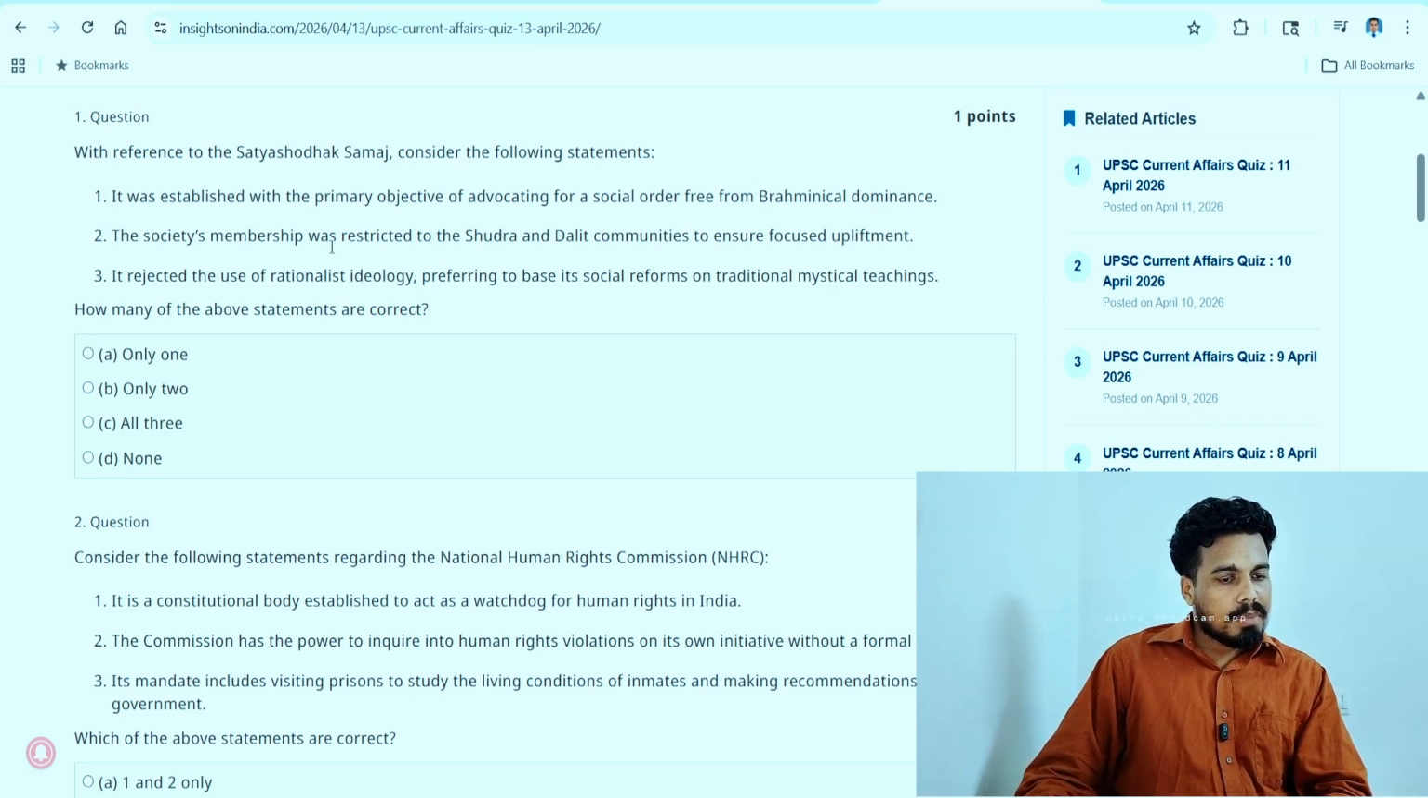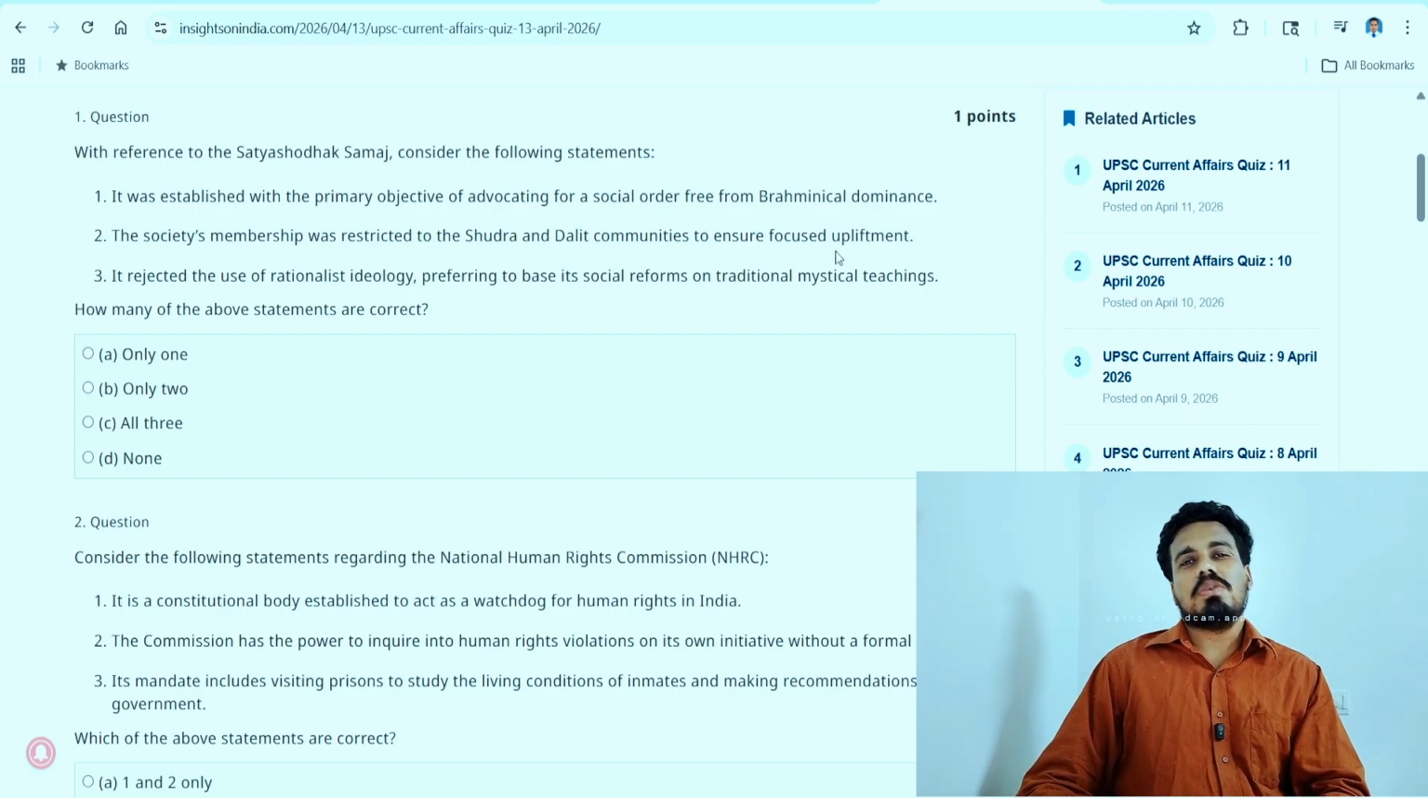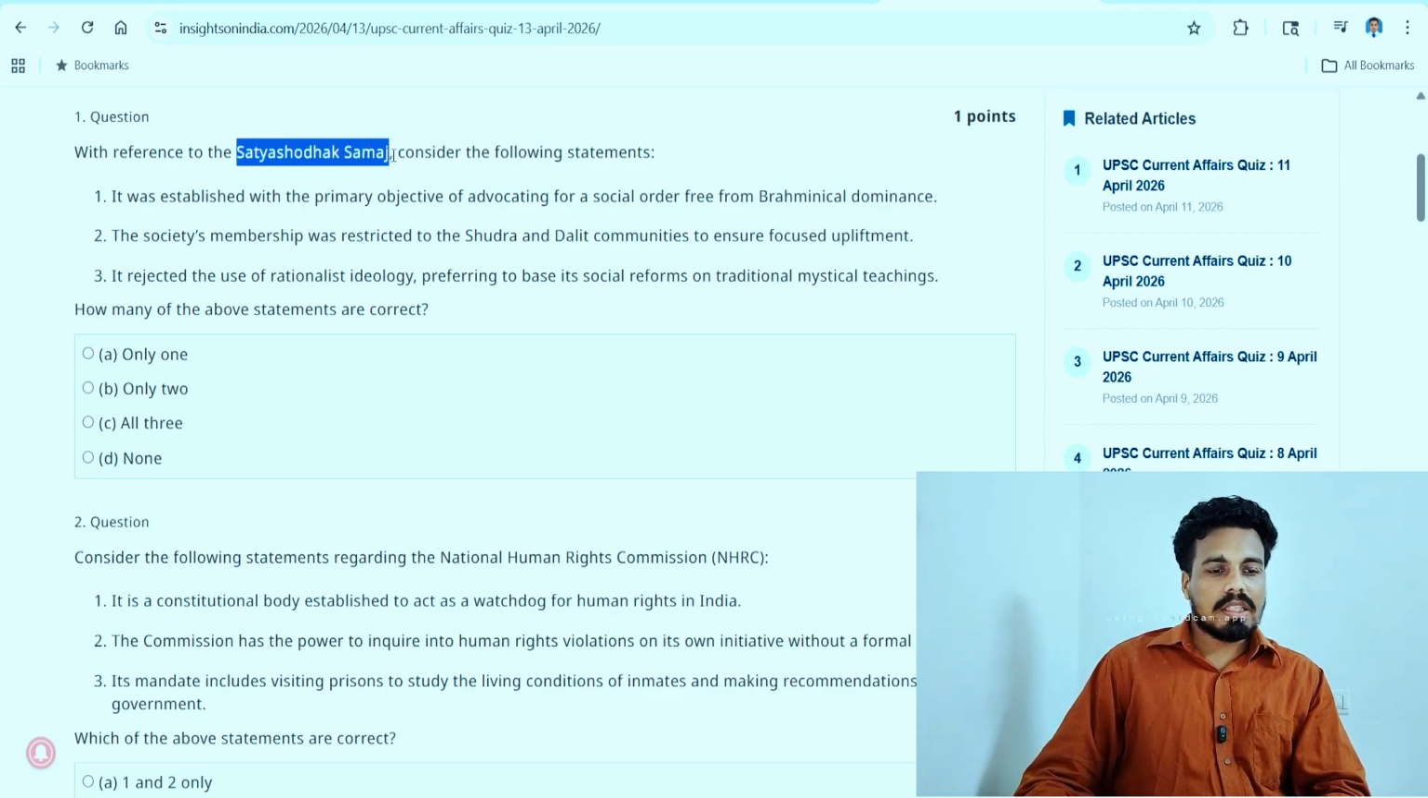The society's membership was restricted to the Shudra and Dalit communities to ensure focused upliftment. How can this be true? Imagine this kind of organization. They will be very democratic and they won't be based on caste. So the statement that membership was restricted will not be right here. Let's move on to the third one.